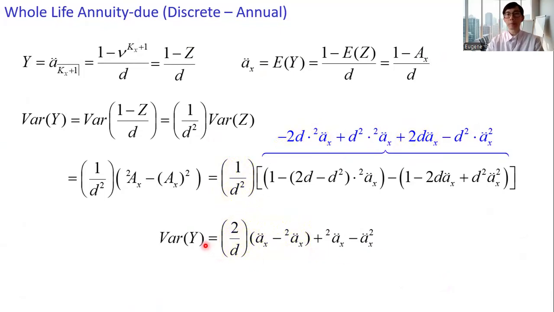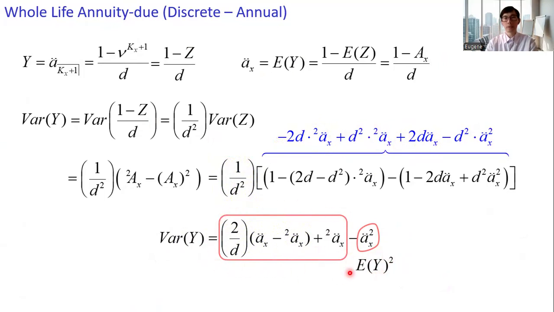This is the variance of Y. And recall that ä x is the expected value of Y, so this last term corresponds to the square of the expected value of Y. And by the definition of the variance of Y, these two terms together form the expression for the expected value of Y squared. There's no need to memorize it because we seldom use this to get the expected value for Y squared.